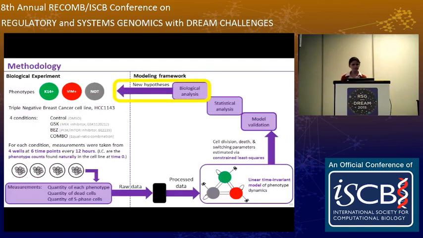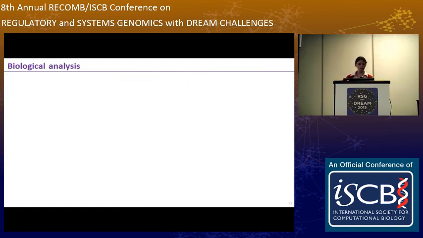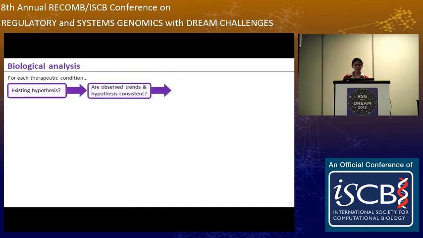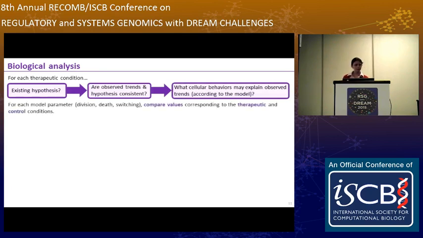Okay, so now let's take a look at our biological analysis. For each therapeutic condition, we asked, what is the existing hypothesis? Are the observed trends and the existing hypothesis consistent? And what cellular behaviors may explain the observed trends according to the model? For each model parameter, which include division, death, and switching parameters, we compare values corresponding to the therapeutic and control conditions.